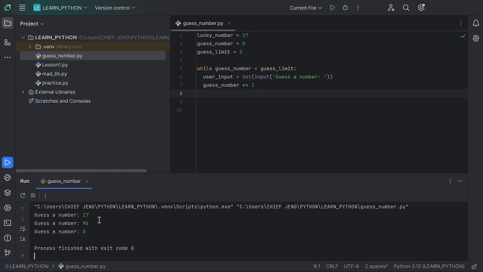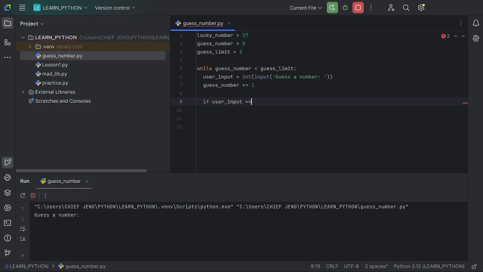So now we would assign the user to enter the numbers, but what is remaining is to make sure that if the user guesses our lucky number, it should inform the user that, oh, you know what, you have won since you guessed the right number. For that case we are going to use the if statement. So we are going to use equals.